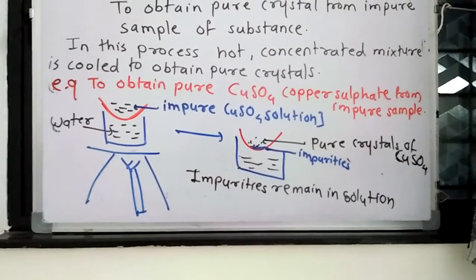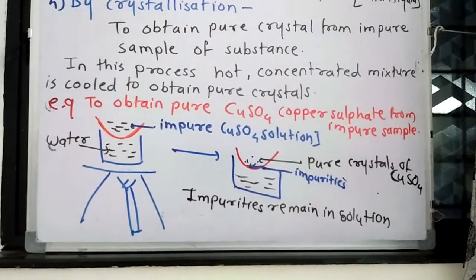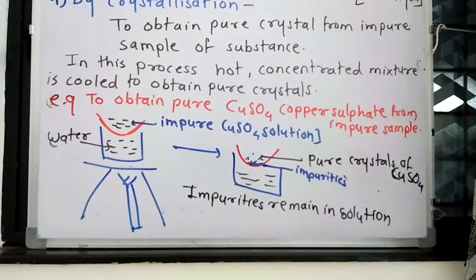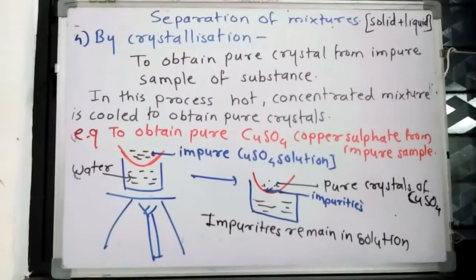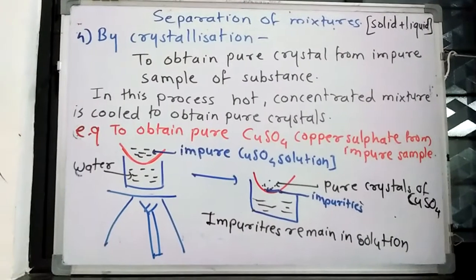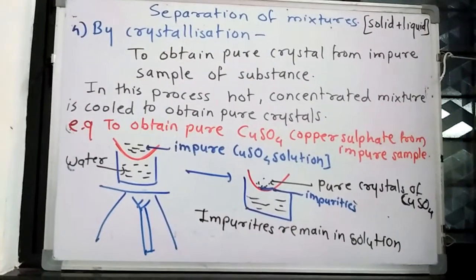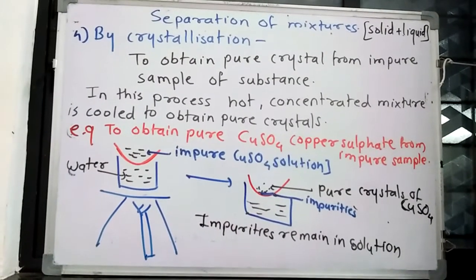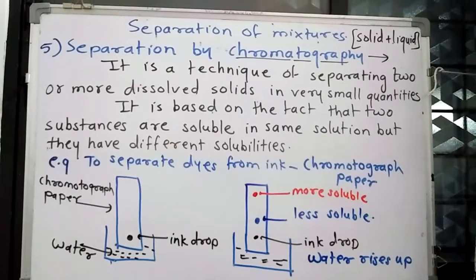Impurities do not get crystallized; only pure crystals of copper sulfate are obtained. So the crystallization method is used to obtain pure crystals from an impure sample of a substance. This is one more method to separate solids from a liquid.